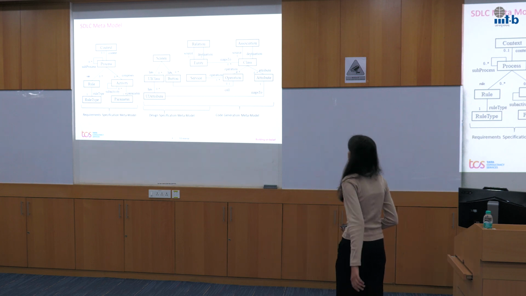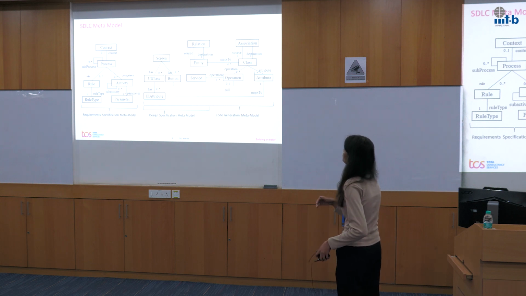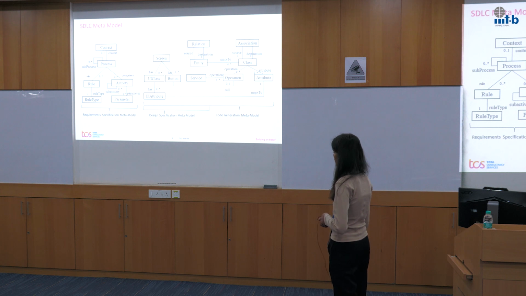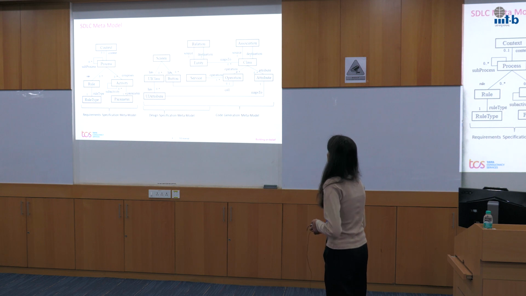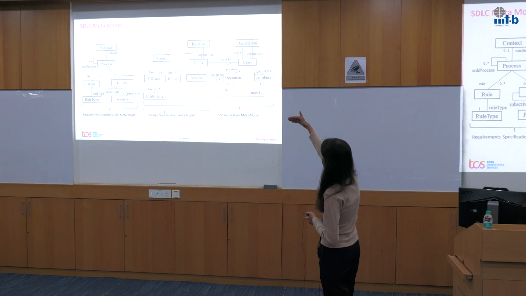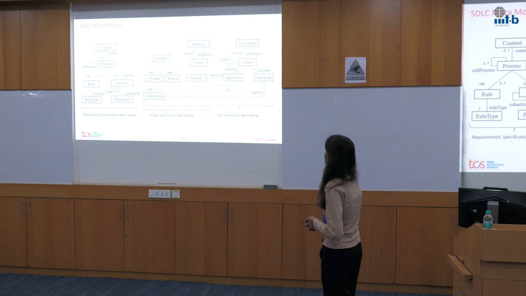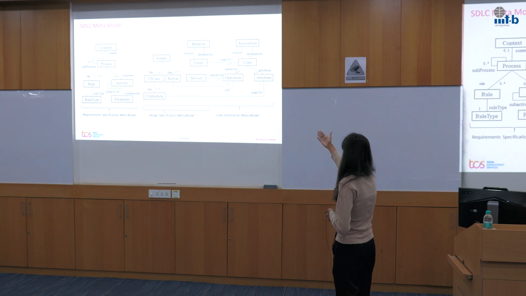Now coming to the design specification meta model, it covers concepts related to the presentation, service, and data layers. Within the presentation layer, it includes concepts such as user interface screens, user interface classes, buttons, and attributes. In the data layer, we have entities and relationships. And in the service layer, we have services and operations.